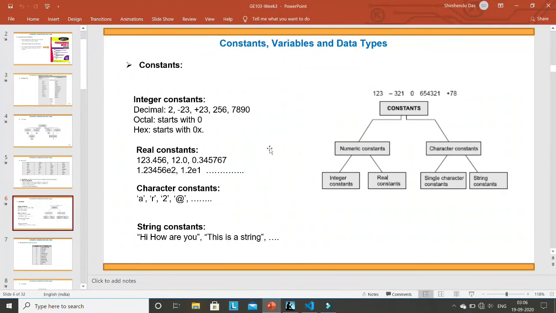That is fine. So I have explained what an integer constant is. There are different types of integer constants: decimal, octal, and hexadecimal. And real constants, the ones with fractional values, are real constants. You can also write a real constant in this format. This is the scientific notation.